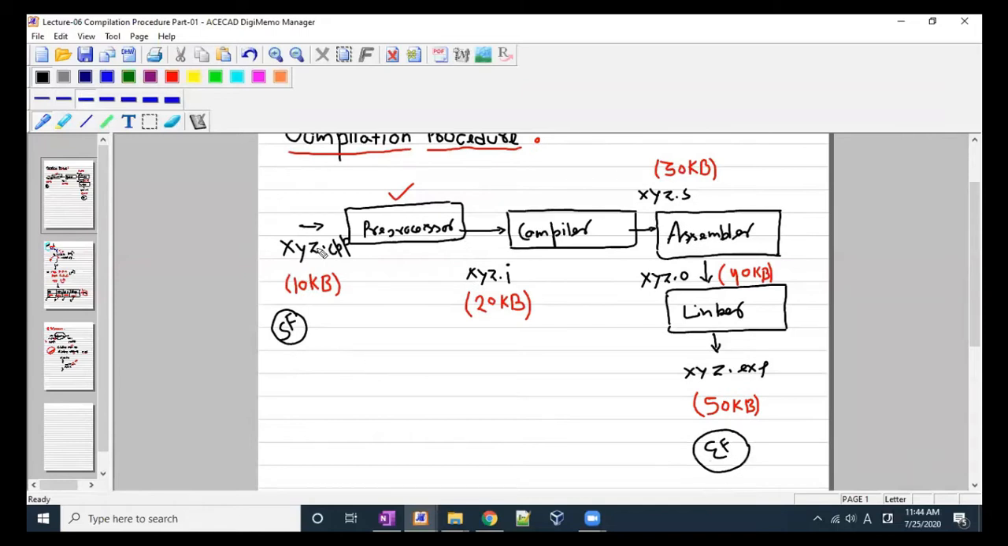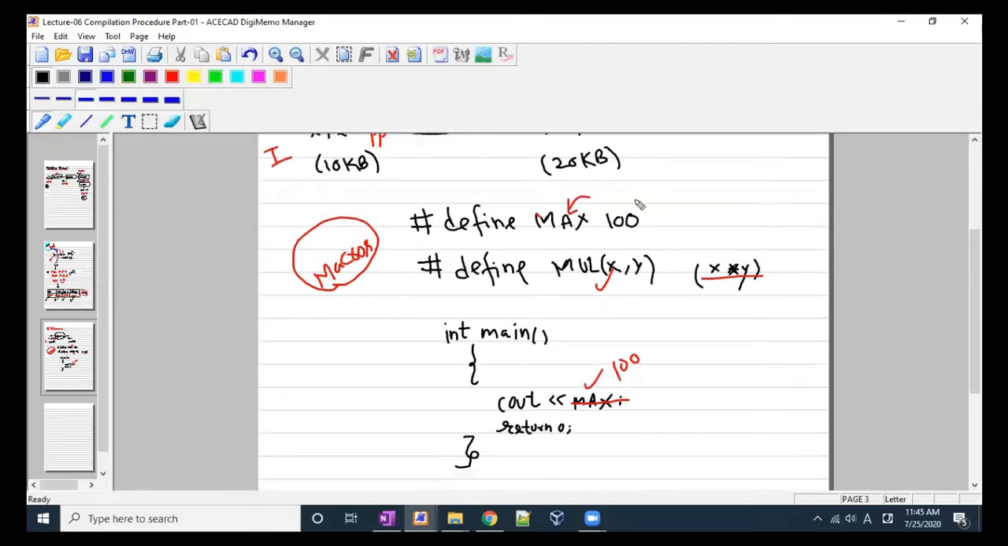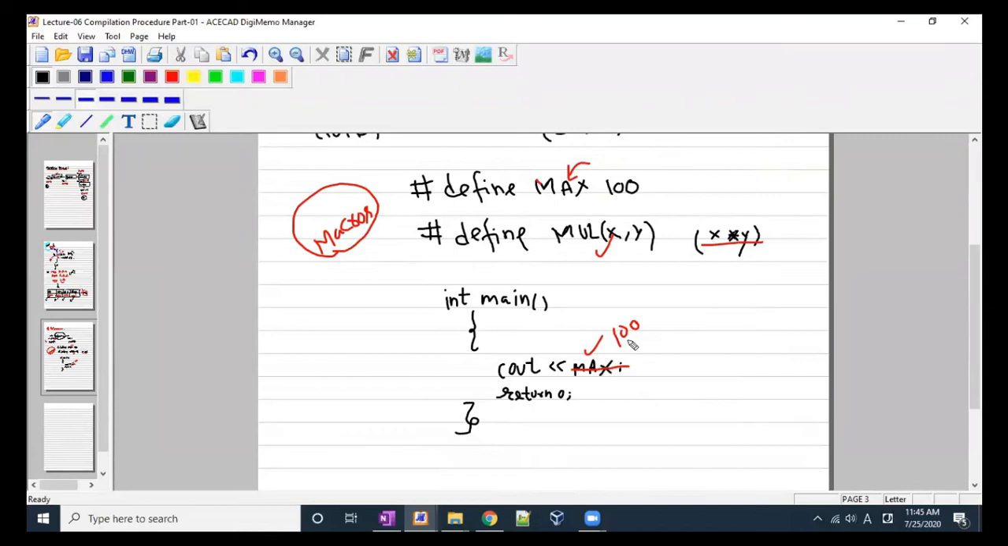So let's review it with the XYZ CPP file we have created. The preprocessor will replace all your macros, what we have discussed here. It will replace all your macro functions or the variables with their value, right? Let's suppose we have written max 1,000 times in our program. So at every place where we have written max, max will be replaced by 100, right? So far, this is clear, right? So what is the benefit of that?